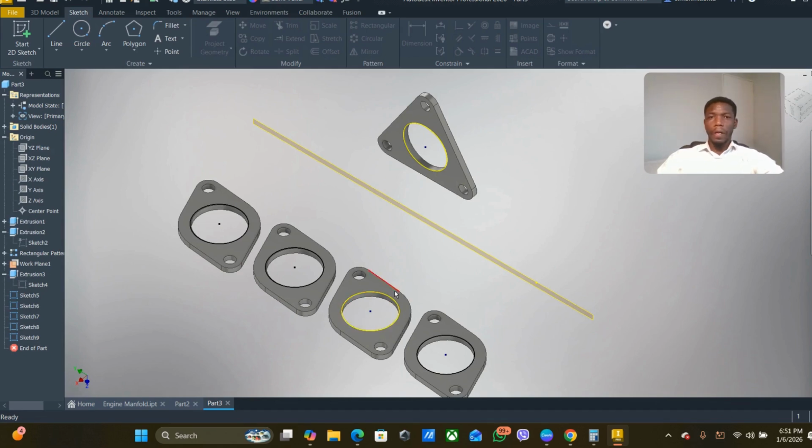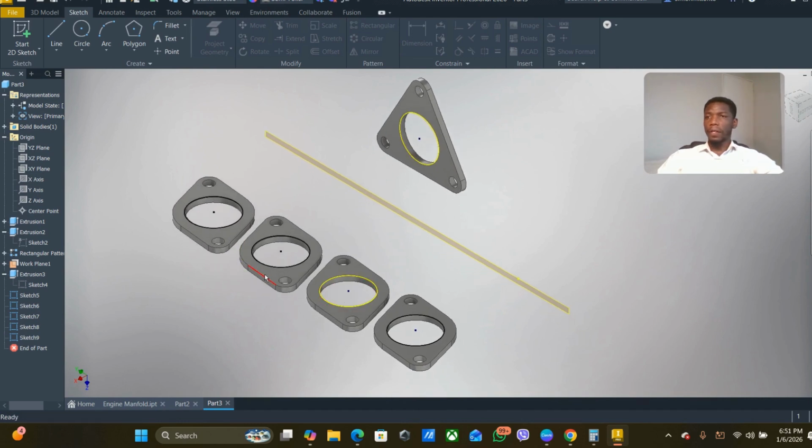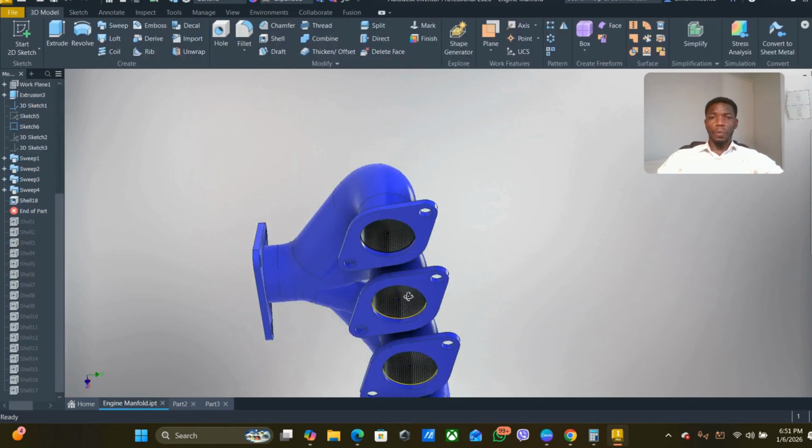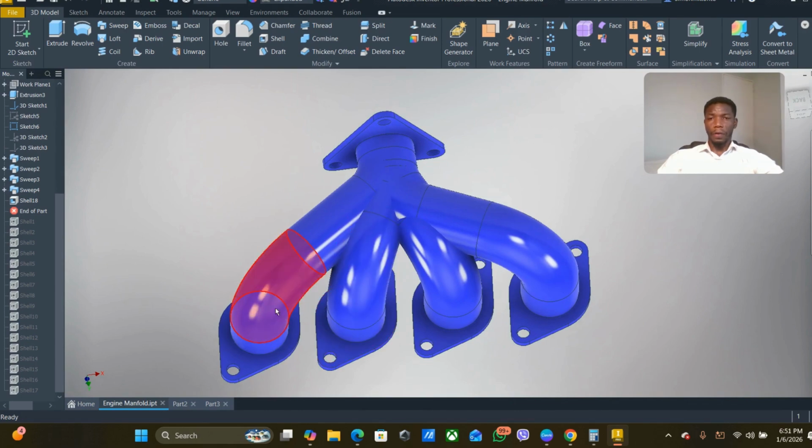Right guys, next we are then going to start to create a 3D sketch. This is what I'm going to do in the next video, where I need to show how to create these parts now that we have the right sketches. Alright guys, see you in the next video.